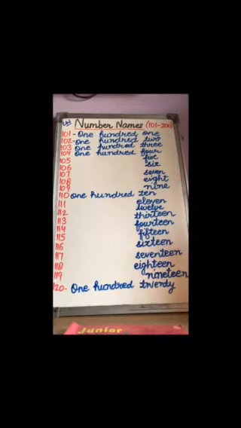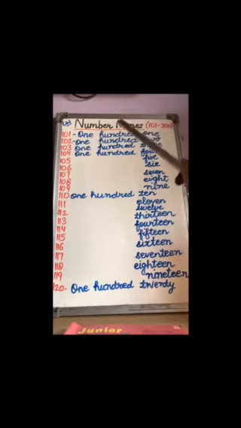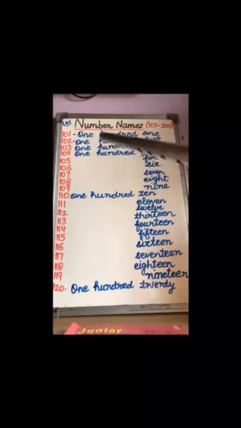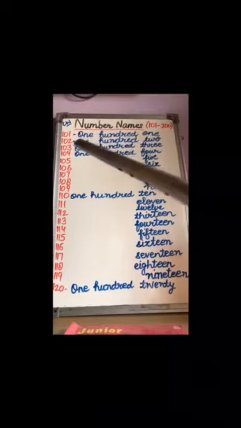So, children, in number names, as we already did the number names from 1 to 100 in our notebook, this is how we are going to write 101. ONE, and HUNDRED, 100, and ONE. So it will become ONE HUNDRED ONE, 101.